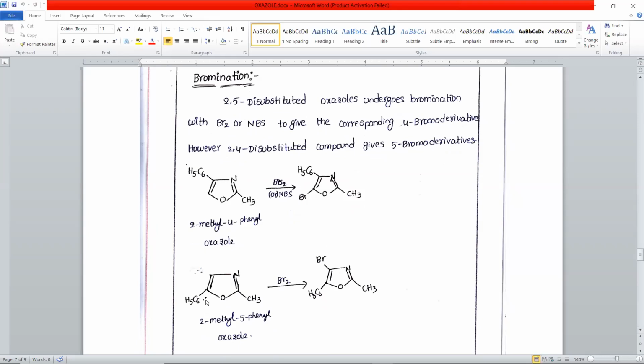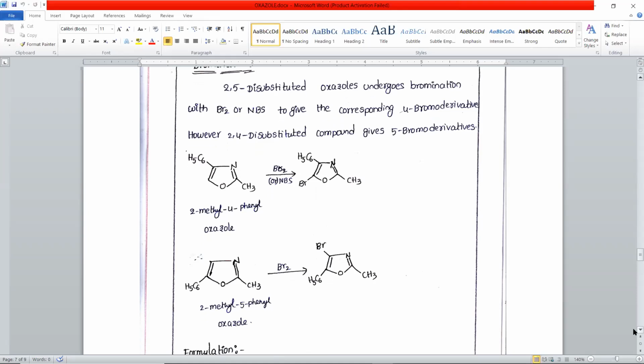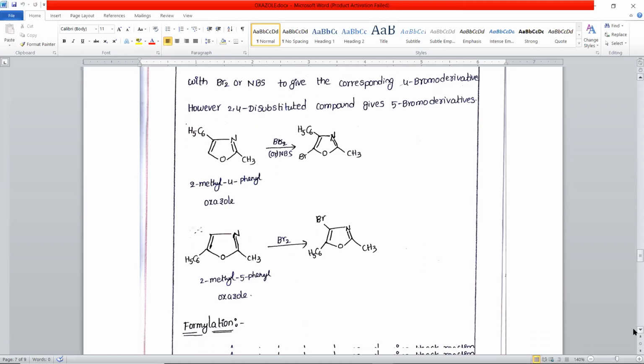And in this example, you can see substituents are present at the 2nd and 5th positions. Therefore, here bromination with bromine results in the formation of 4-bromo derivative. So therefore, bromination occurs by electrophilic substitution either in the 4th position or in the 5th position, depending upon the substituents that are already placed in the oxazole ring system.